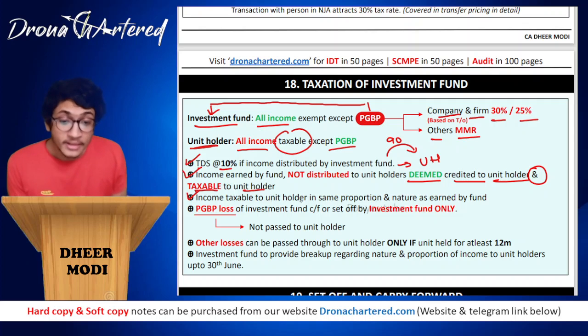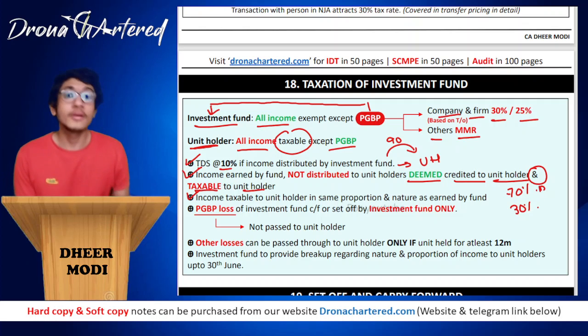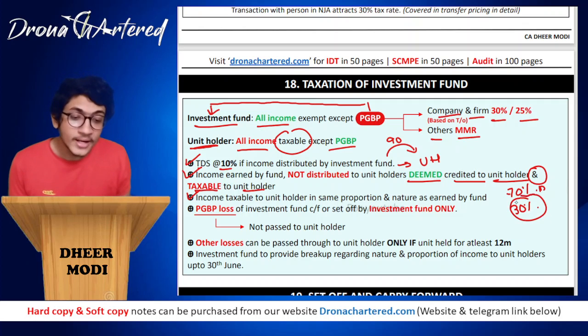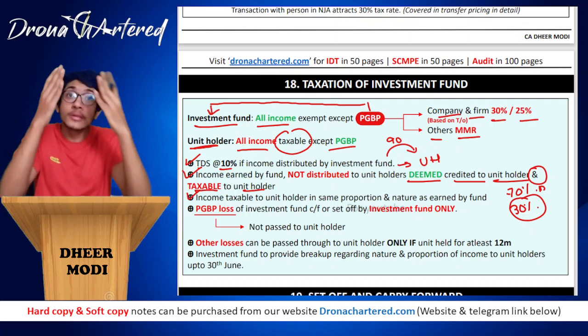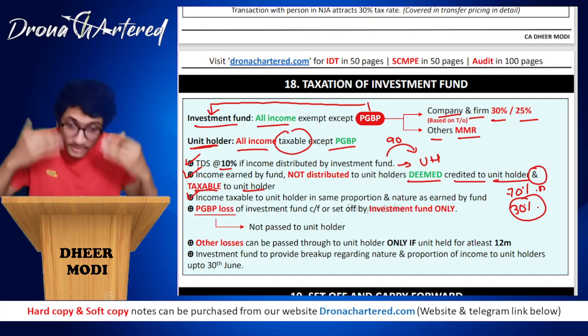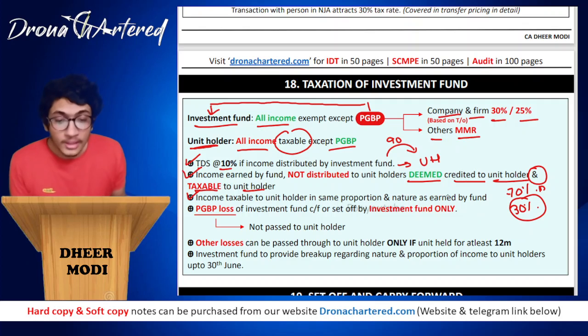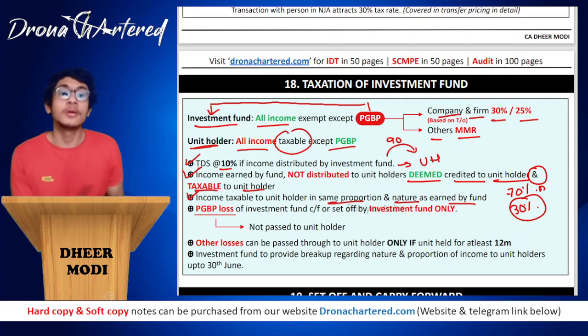Next, income is taxable to unit holder in the same proportion and nature as earned by the fund. For example, the fund earned 70% of income through PGBP and the rest 30% was others. So now, since this 70% has already been taxed to the fund, whatever amount that the unit holder receives, only 30% of that amount will be taxable to the unit holder, because we said that, boss, it is the same proportion. It is the same proportion that the investment fund has earned the money, the unit holder has also earned. So therefore, it is the same proportion and nature as earned by the fund.